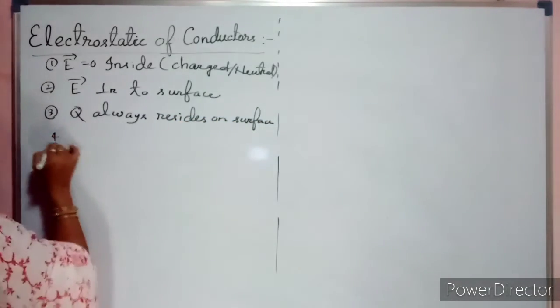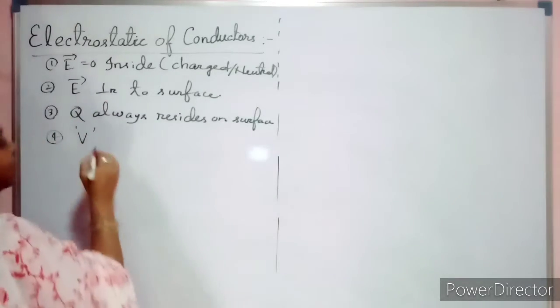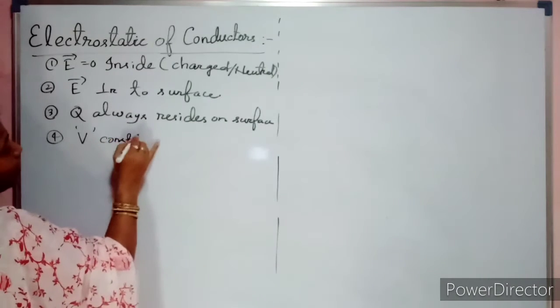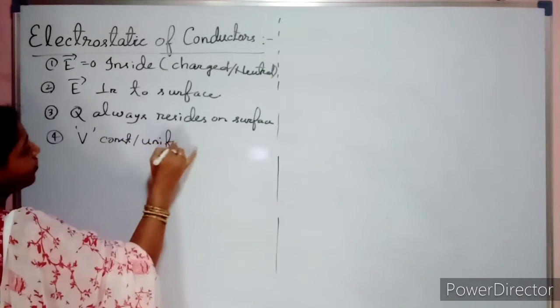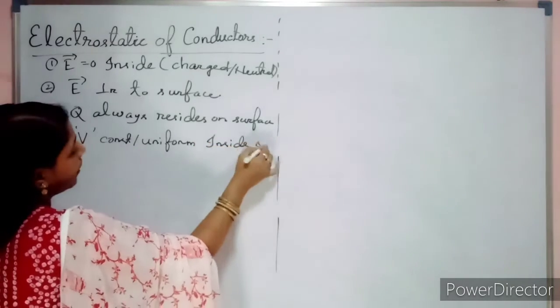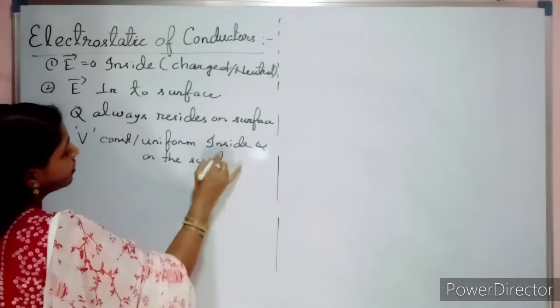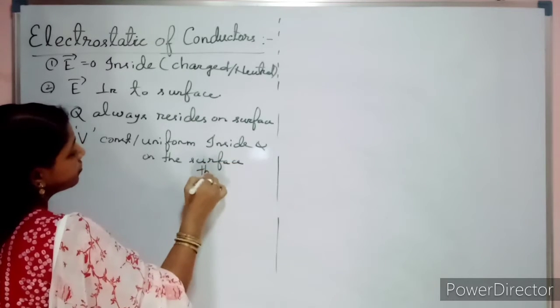Okay. And fourth is that your electric potential V is constant or uniform inside and on the surface, inside and on the surface throughout.